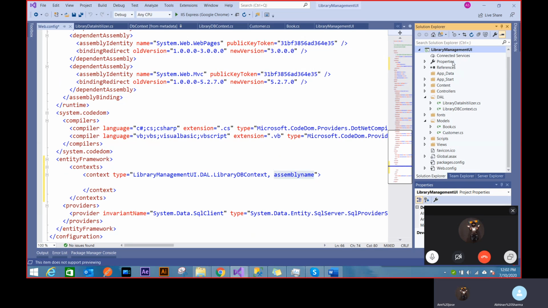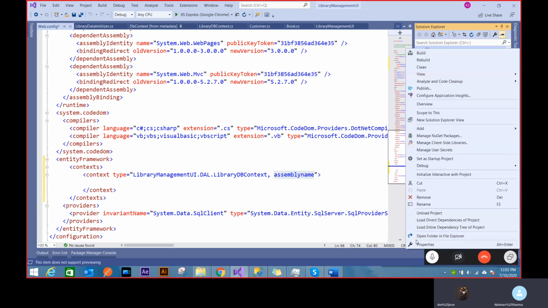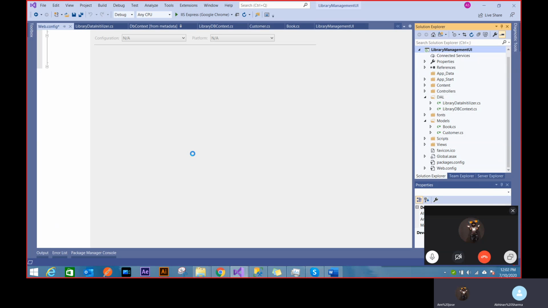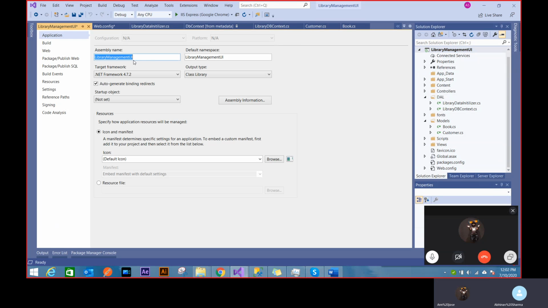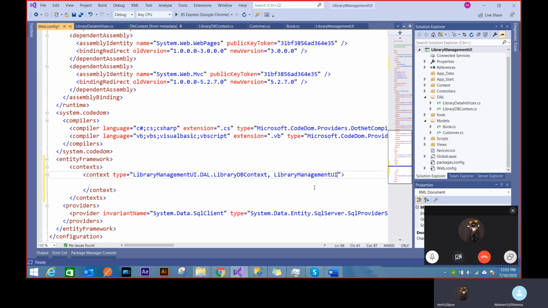You can find this assembly name by going to right click, properties, and you'll see your assembly name here. You can copy that. That will be your assembly name because that's the DLL it's going to create for your project. So I'll close this and I'll add the assembly name. Now your context is clear for the web config entityFramework, so it knows exactly where it needs to go.